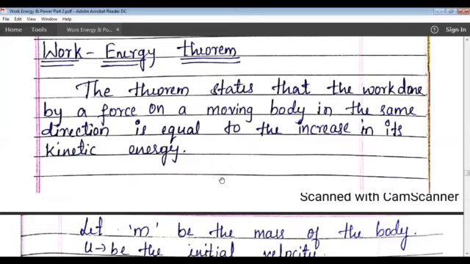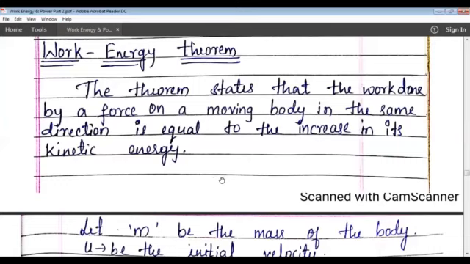When force is applied in the direction of motion of a body, it accelerates the motion, and thus there will be an increase in the kinetic energy of the body. This increase in the kinetic energy of the body will be equal to the work done by the force on the body. So this is known as the work energy theorem.